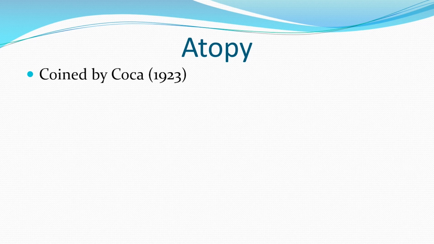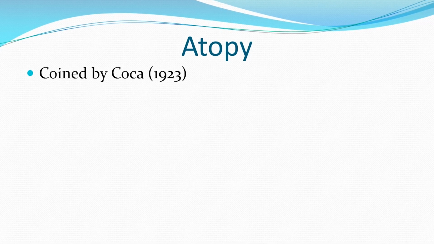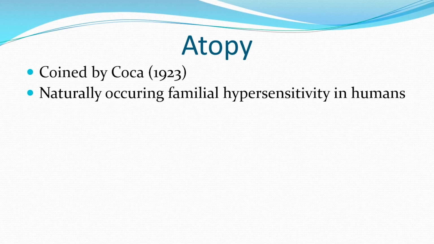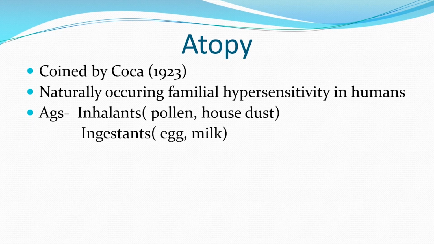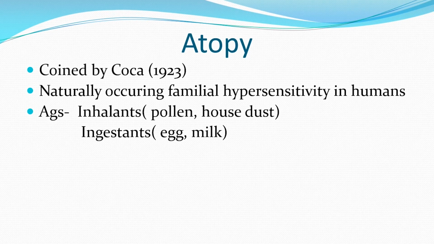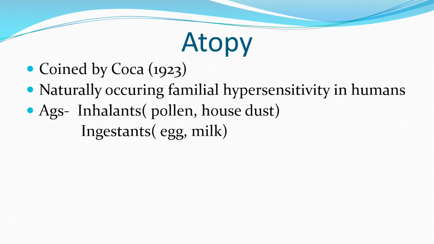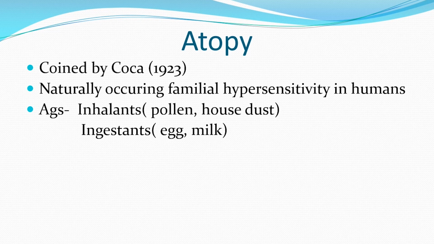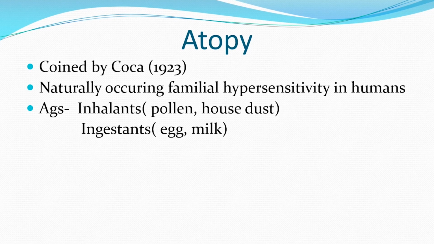Atopy is again a type of type 1 hypersensitivity manifestation. The term atopy was coined by Coca, and it usually has a familial tendency. It's a naturally occurring familial hypersensitivity in humans. The basic difference between anaphylaxis and atopy is that atopy is usually a localized form of type 1 hypersensitivity reaction. It is non-acute and non-fatal. So type 1 can occur in two forms. One is the fatal form of disease where there is systemic involvement, which is called anaphylaxis. The other one is a localized form of disease which is non-fatal, which is called atopy.